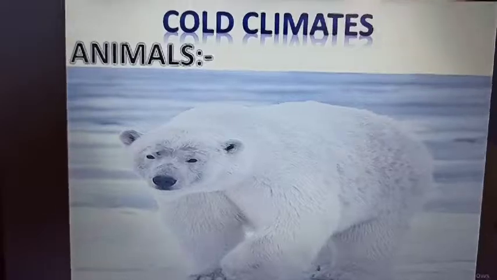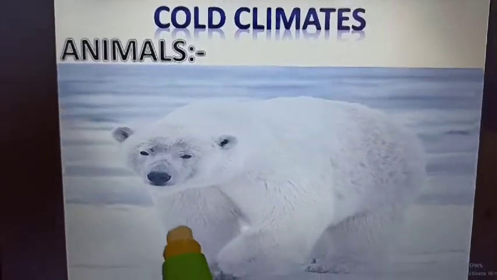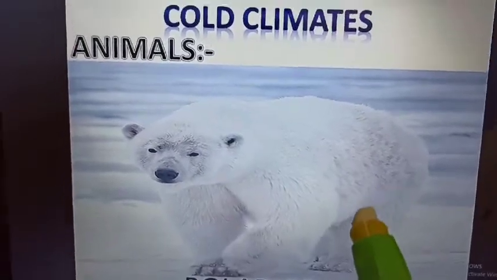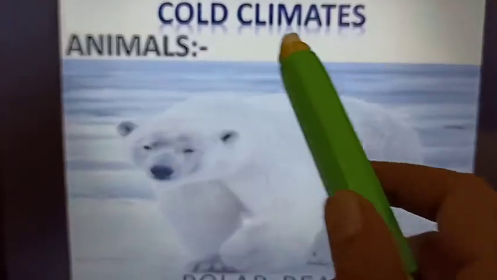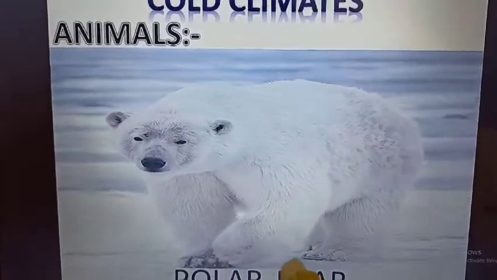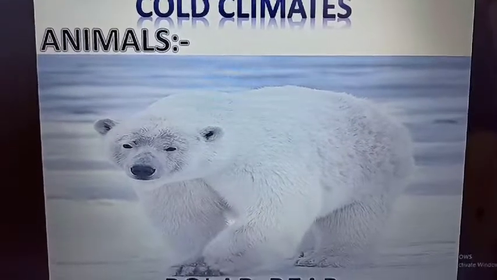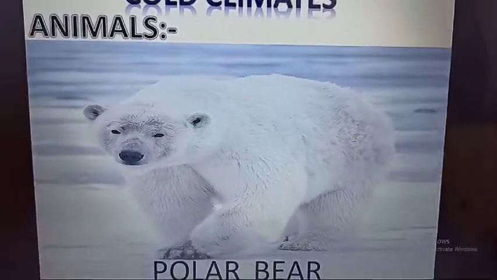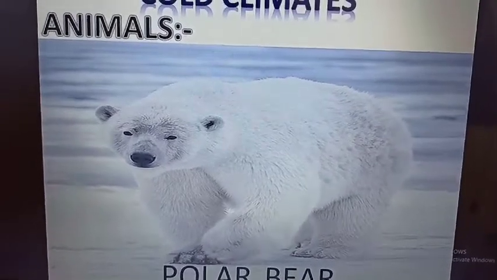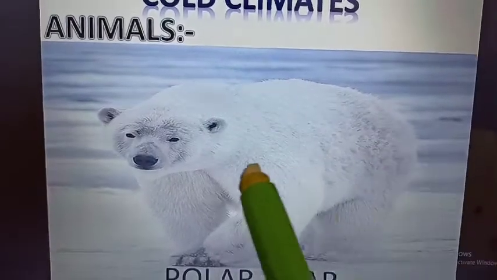Now the first animal is the polar bear. Here you see, children, this polar bear always lives in the cold climate. It always lives in those regions where there is snow, hard snow. And this polar bear has a thick fur all around its body.